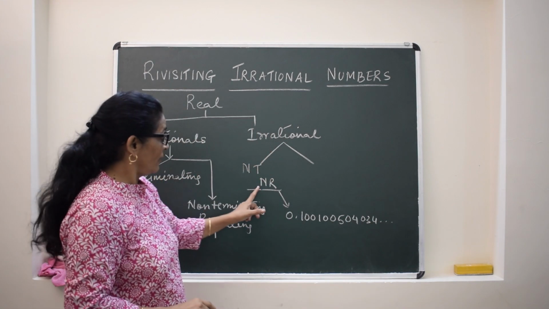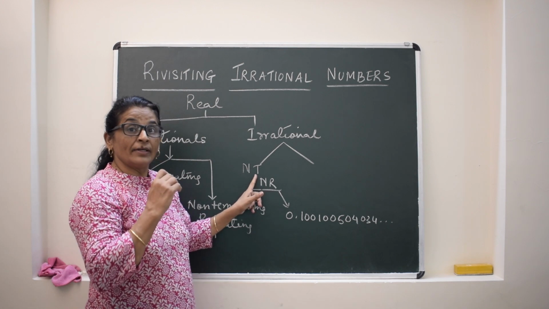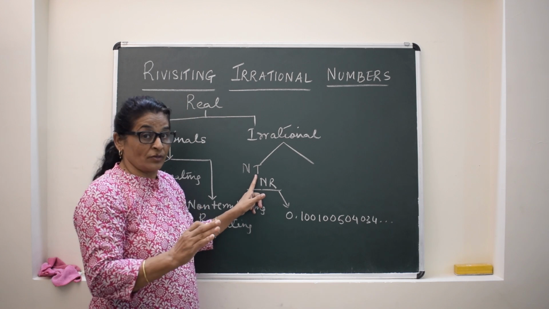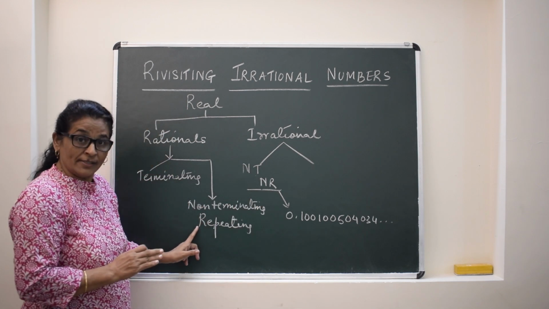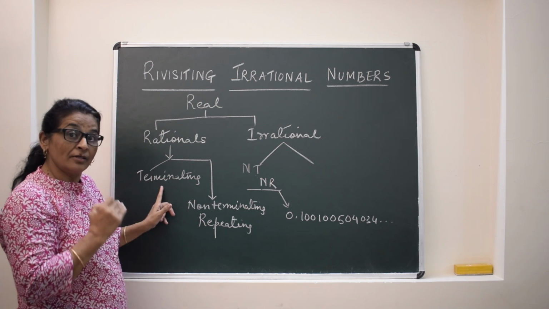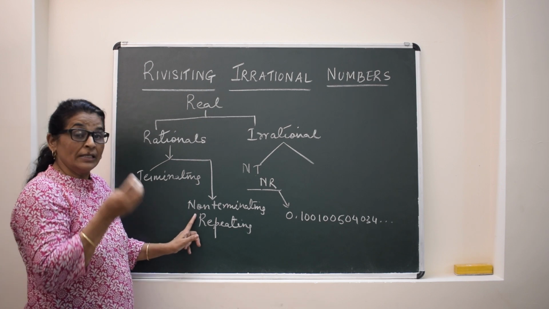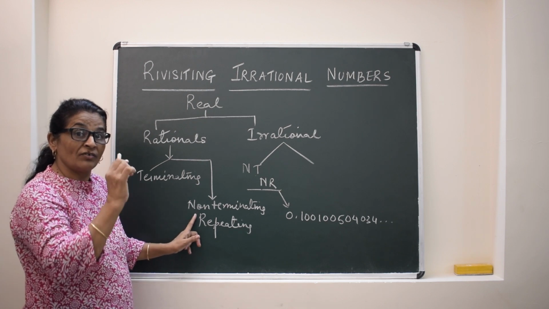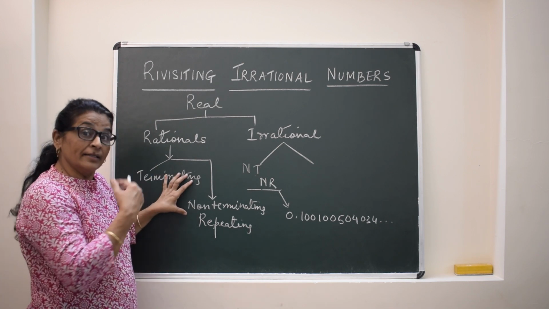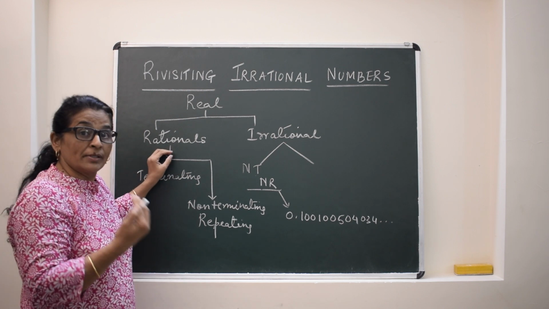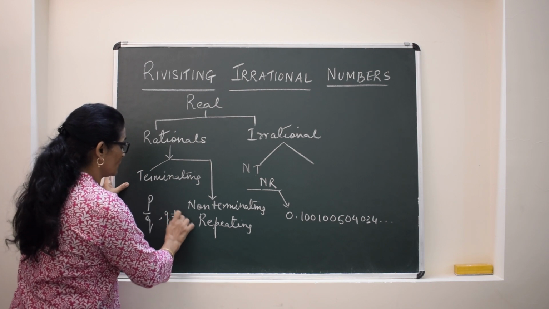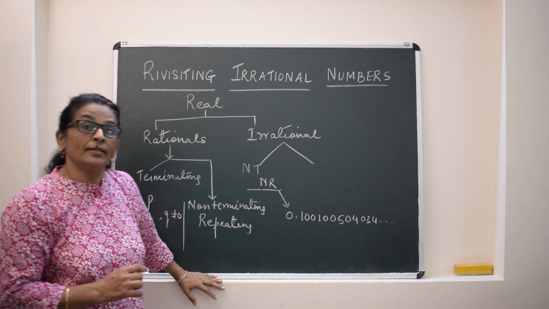So 2 points are there. Non-terminating means we will never get remainder 0. And non-repeating means no repetition will be there. But in the case of rationals, they are either terminating, which means after some stage we get remainder 0, or if the remainder is not 0, then 1 digit, 2 digits or a string of digits are going to be repeated. This is one form of rational numbers in the decimal way. Otherwise, we write rational numbers in the form of p by q, where q is not equal to 0 and p and q are integers.